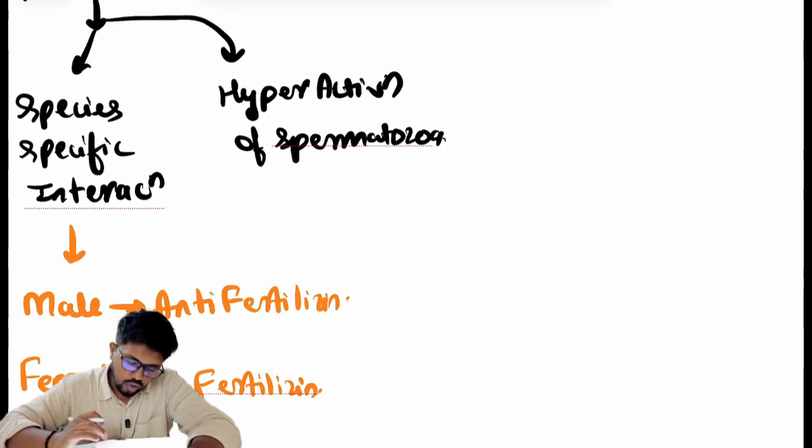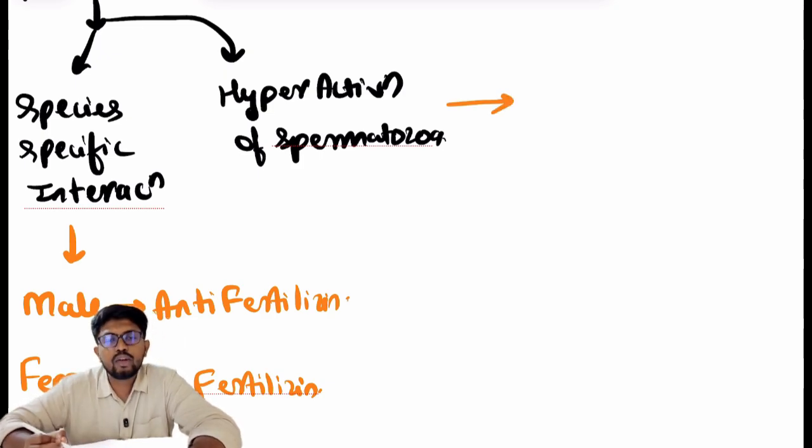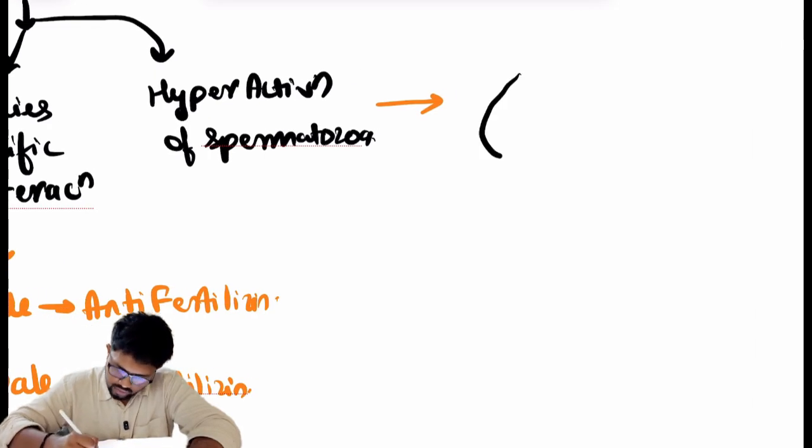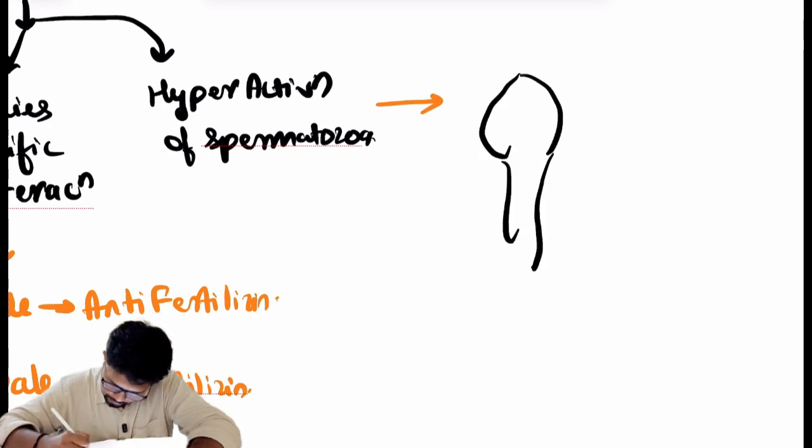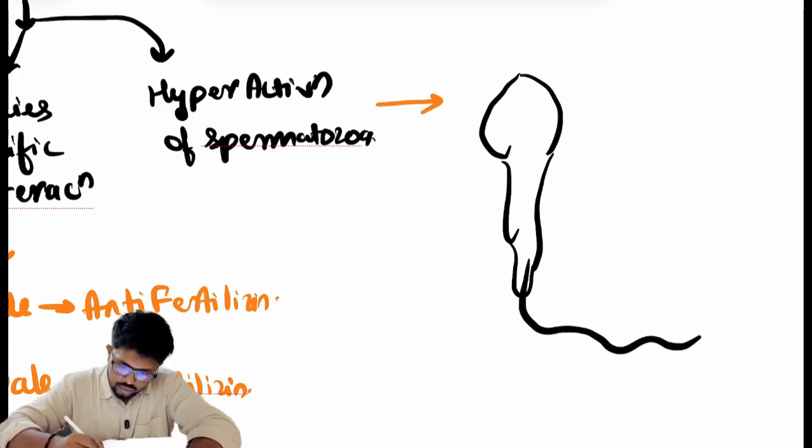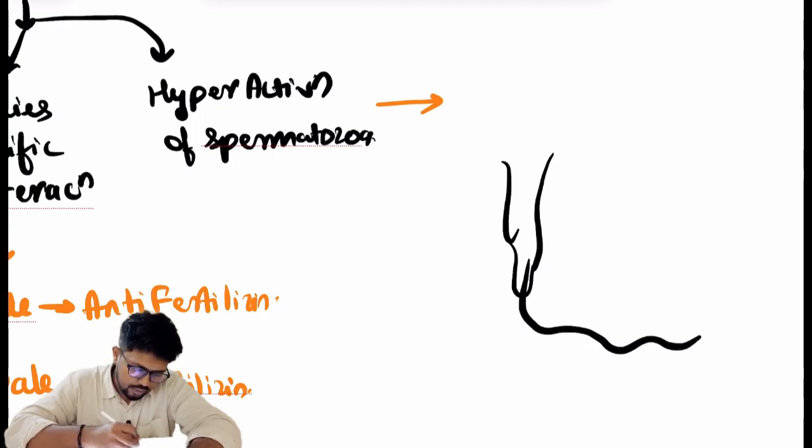Now, what is this hyperactivation of spermatozoa? It means this. If this is the spermatozoa, the sperm head will be covered by some glycoprotein and some amino protein.